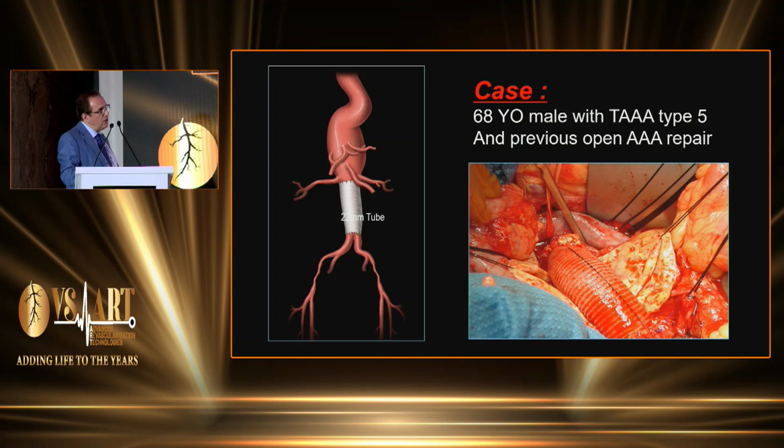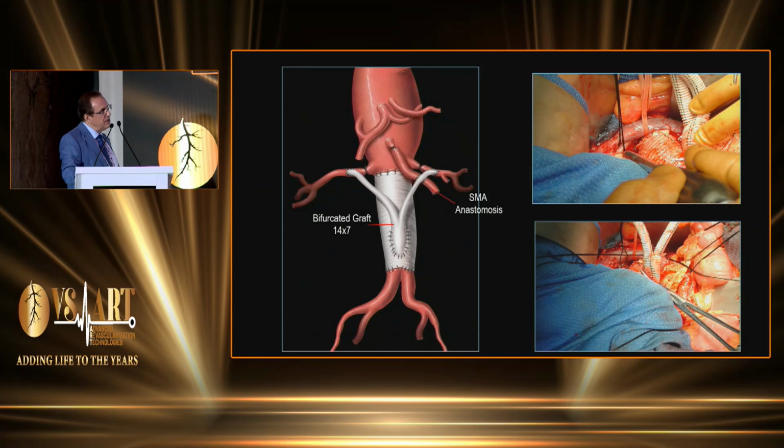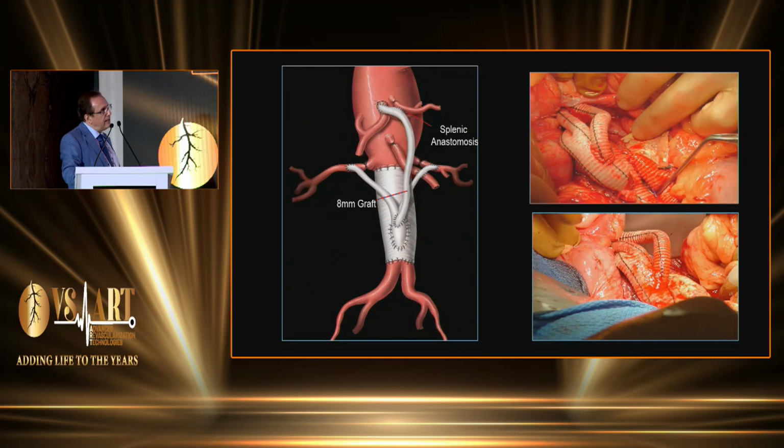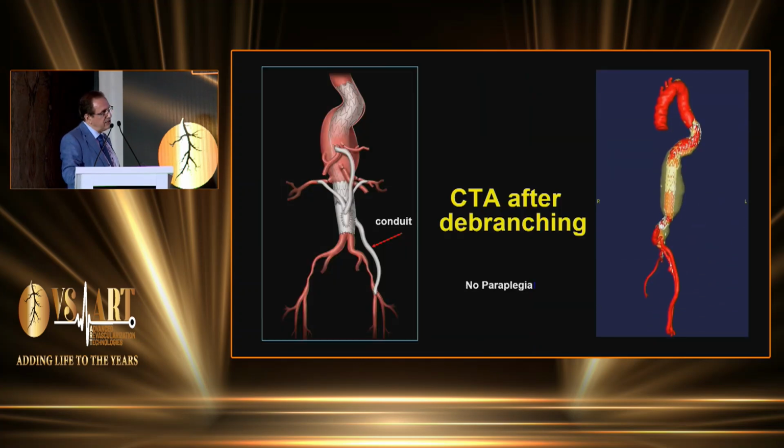This is one patient who came to us again after open repair with a dilated suprarenal aorta, like a type 5 thoracoabdominal aortic aneurysm. At that time, we didn't have access to FEVAR, which would have been a good option for this case. So we decided to go with debranching. We debranched his renal, SMA, and celiac, and then we put in TEVAR, and we had a good result with CT follow-up.